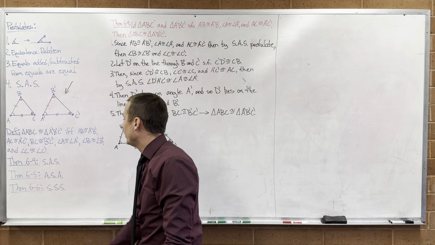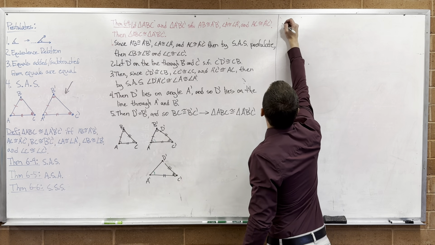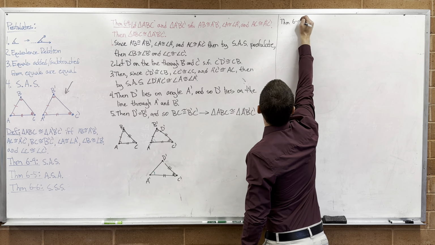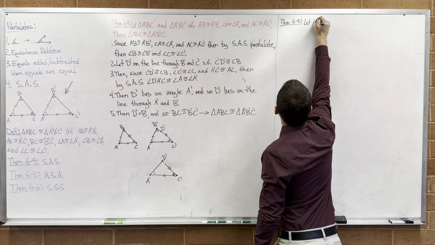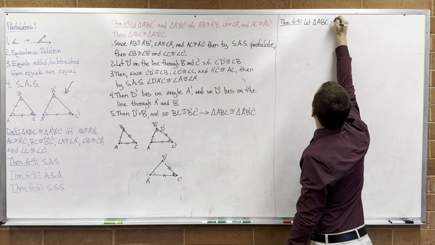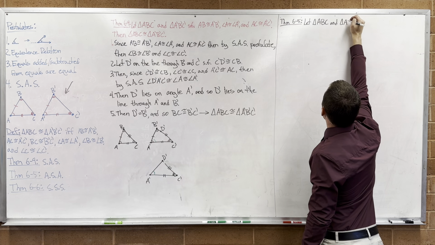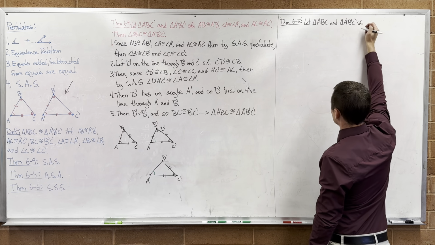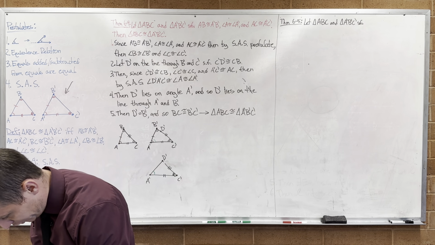All right, let's move on to the next theorem. Angle, side, angle. Theorem 6.5. Let triangle A, B, C and triangle A prime, B prime, C prime be such that this time we're going to have angle, side, angle. Let me see which angles I choose here.